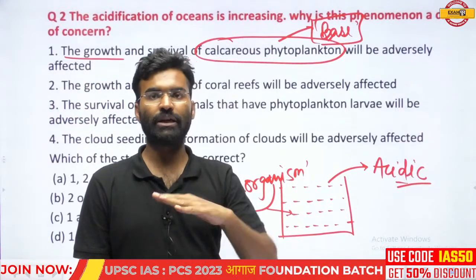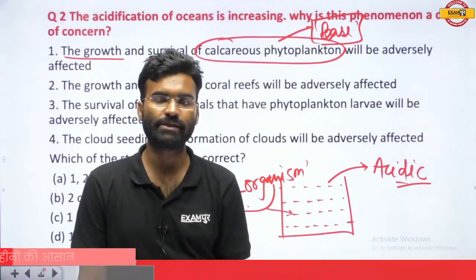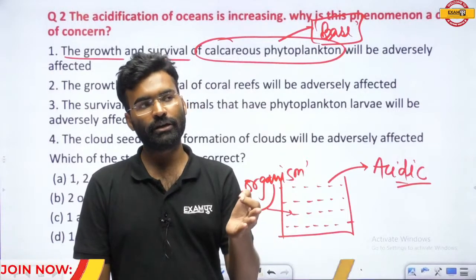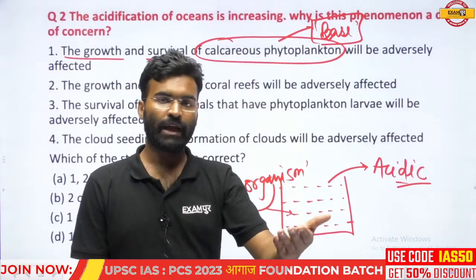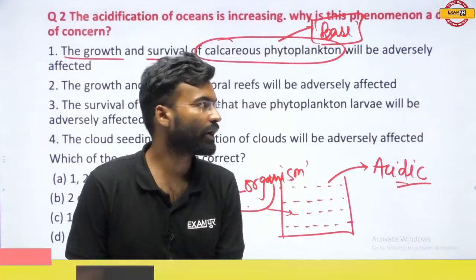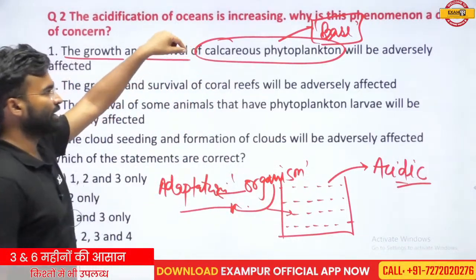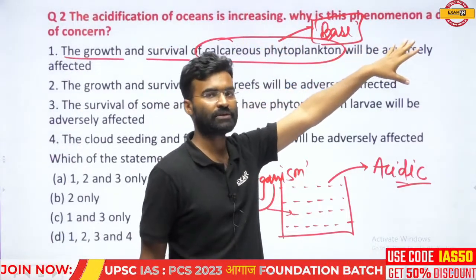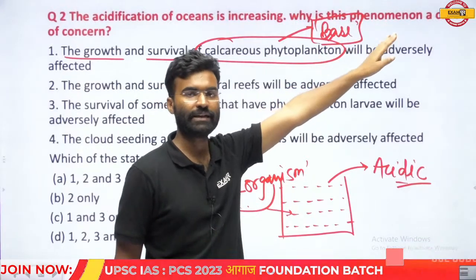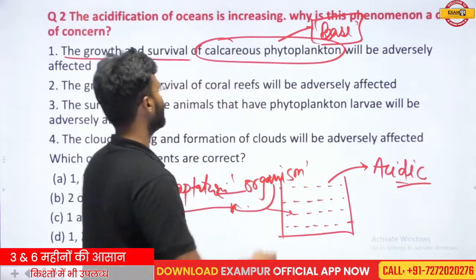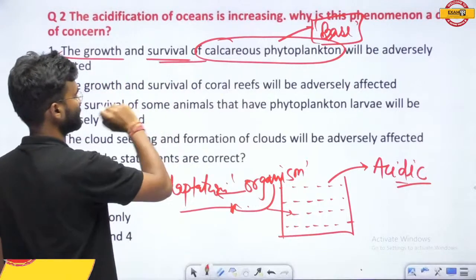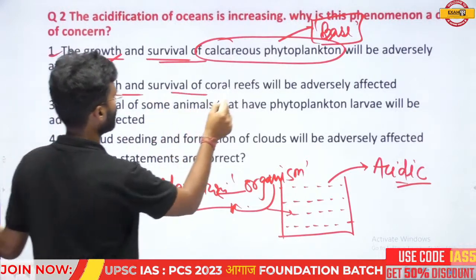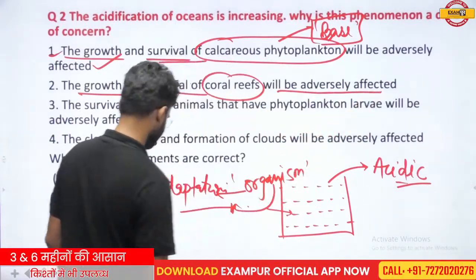The organisms found at the base are very sensitive organisms, and if any change occurs in the environment, they react completely and are affected by that change. So the phytoplanktons that provide the base for any marine ecosystem will be affected by this change, the acidification of the oceanic water. So definitely the growth and survival of the calcareous organisms will be adversely affected. This is the correct statement. The growth and survival of the coral reefs will be adversely affected.